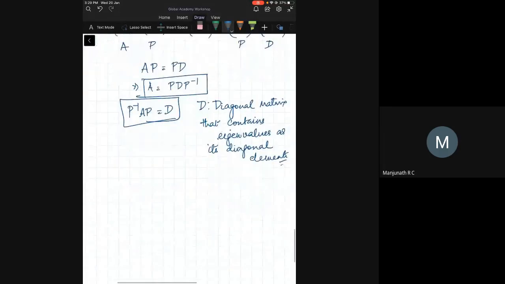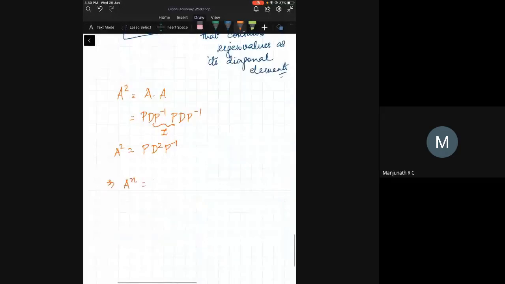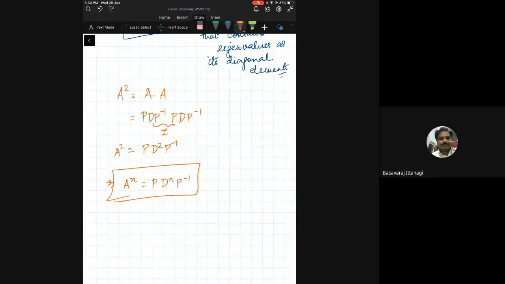Now I want to look at A power n. What is A power n? Let me start with A square. A square is A into A, but A is already PDP inverse, and this A is also PDP inverse. Now, P inverse P is I. So I get P D squared P inverse. A squared is P D squared P inverse. Now this helps me to say, look, A power n is P D power n P inverse. Which means if you want to compute the nth power of a matrix, it is enough if you compute the nth power of a diagonal matrix. Is this clear?